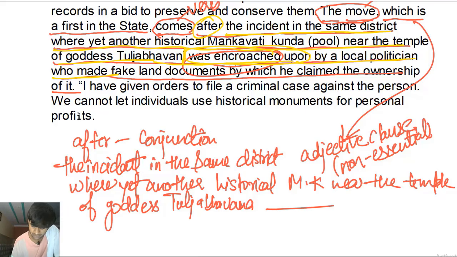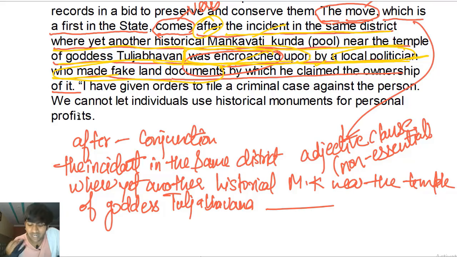It was encroached, right? So we have the conjunction, we have the subject of the clause, we have the verb phrase, and encroached by, we have the doer of the action as well, right? By a local politician. Now, by whom? By a local politician, noun phrase, and adjective clause, sorry, adjective clause that is giving information about the noun politician. Politician who made fake land documents. Who made fake land documents.